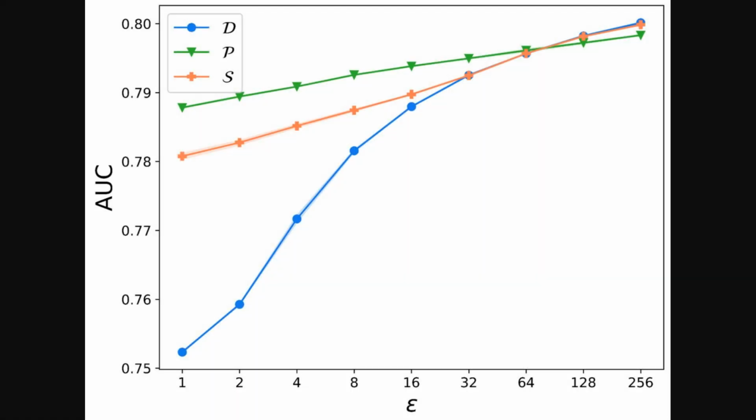Finally, this graph shows how model performance, again using AUC, changes with the privacy parameter epsilon. As epsilon increases, meaning less privacy, all methods generally improve. However, Poisson sampling consistently outperforms shuffled sampling, especially at lower epsilon values, where privacy is a stronger concern. This reinforces the overall message. Poisson sampling offers a better balance of privacy and performance.